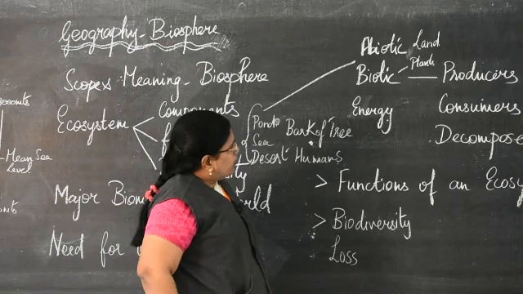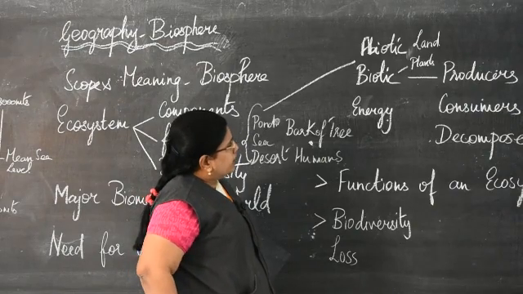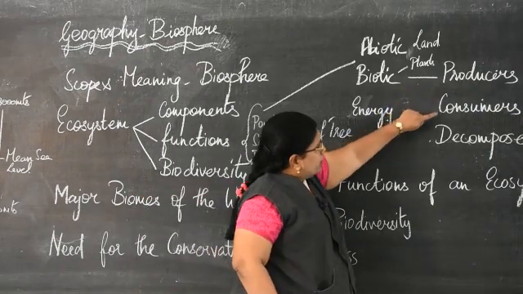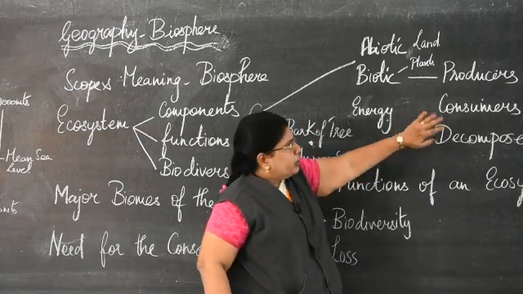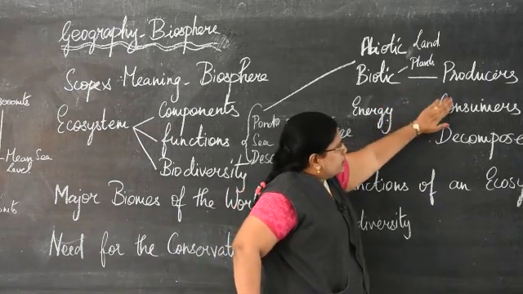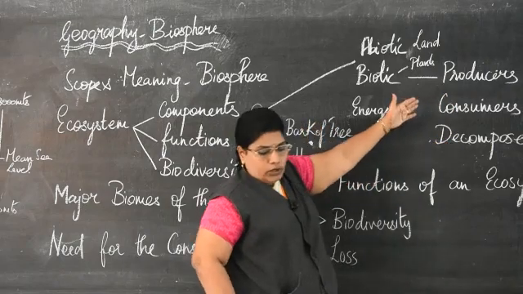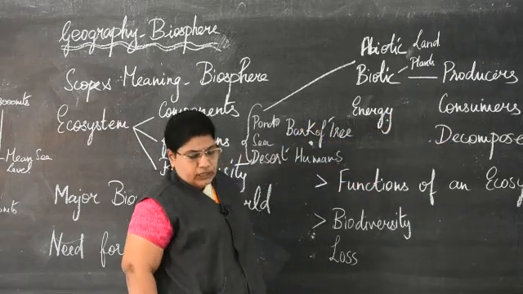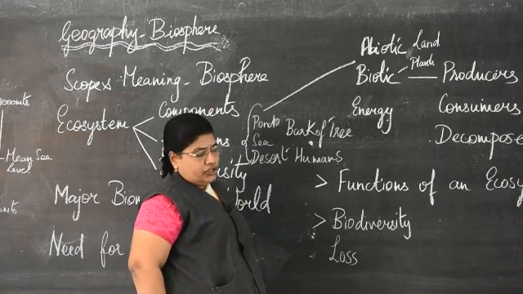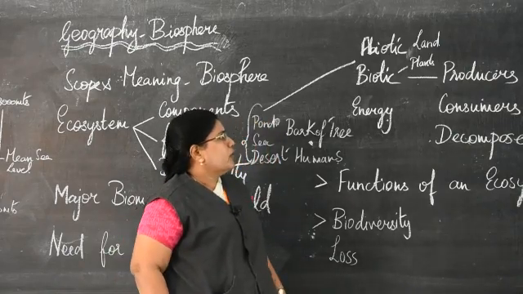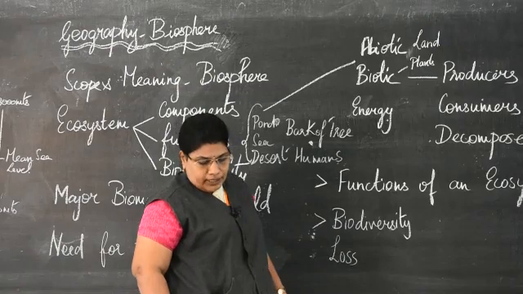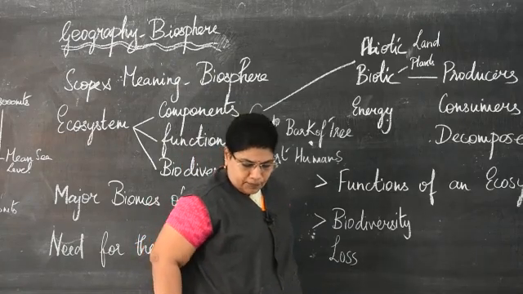And the biotic components are categorized into producers, consumers and decomposers. Already you might have learnt about these three in the lower classes. So, what are these producers now? These are self-nourishing components of the ecosystem. So they are called autotrophs, otherwise producers. For example, plants.